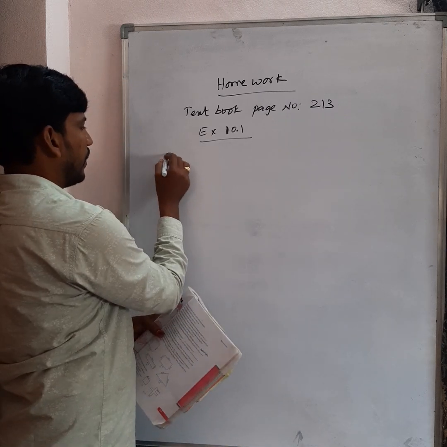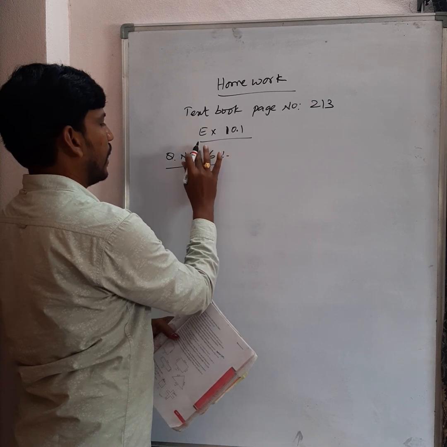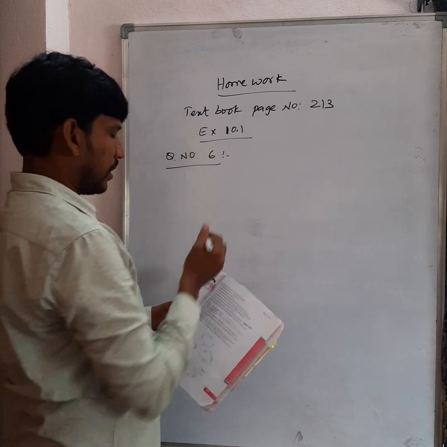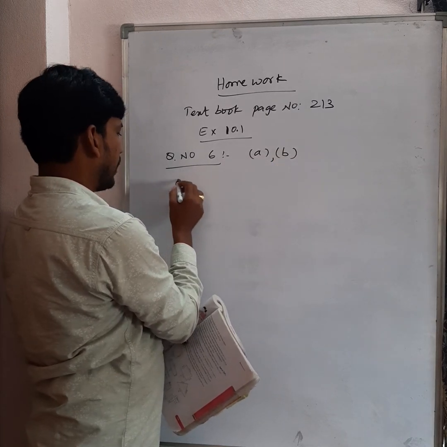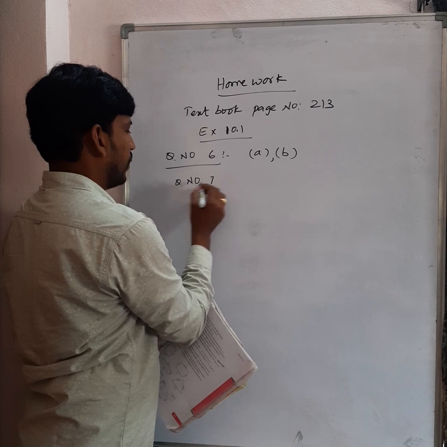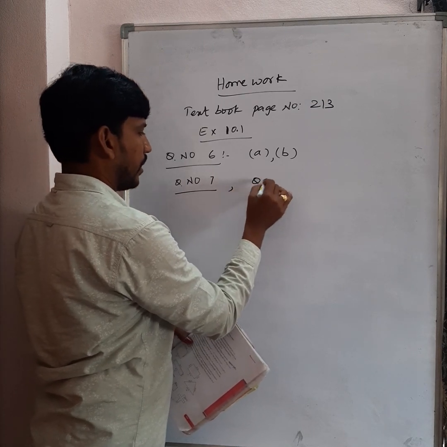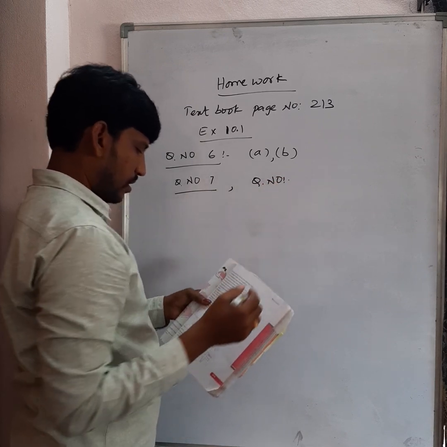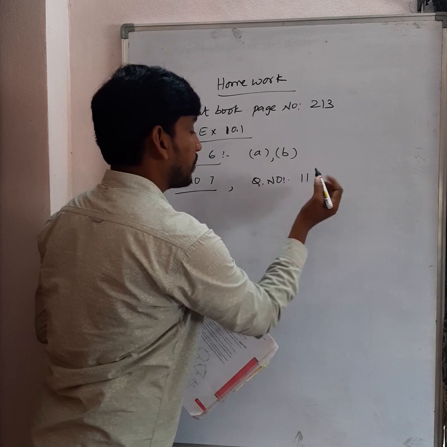Question number 6: I explained one bit, so A bit as well as B bit. Then question number 7, and the next ones, question numbers 8, 9, 10, I explained. Question number 11 I explained orally.